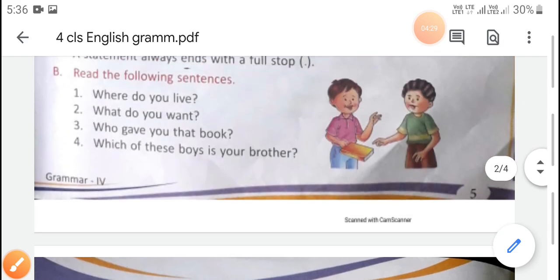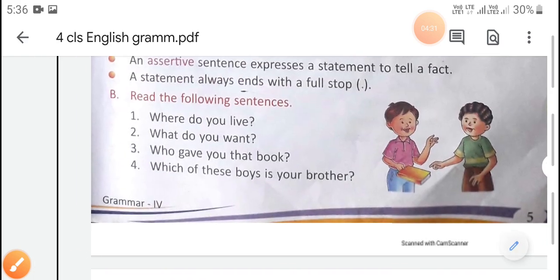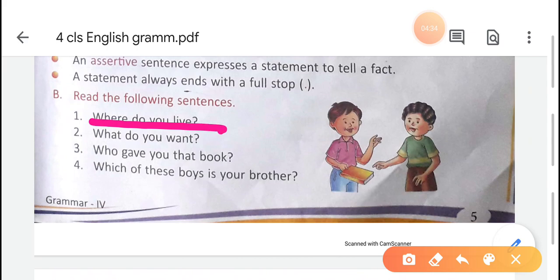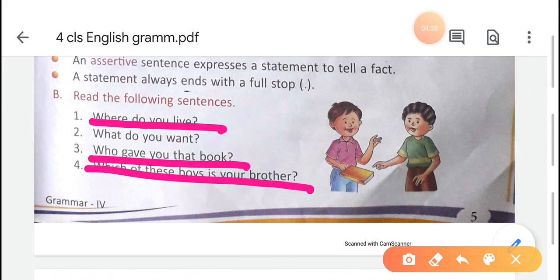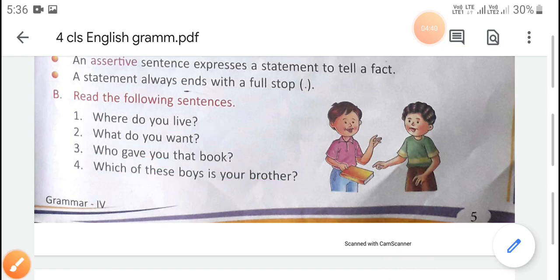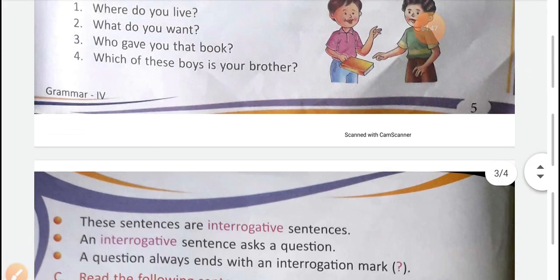Some examples are given there. Where do you live? Who gave you that book? Which of these boys is your brother? These are the examples for interrogative sentence. We have to start with a capital letter and end with a question mark.